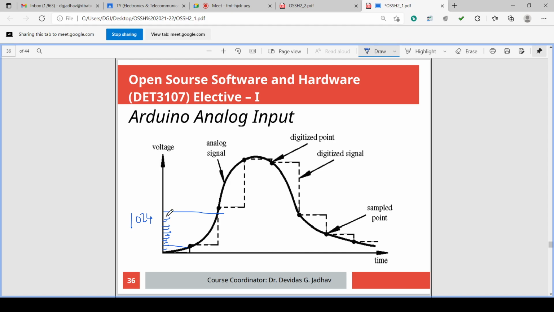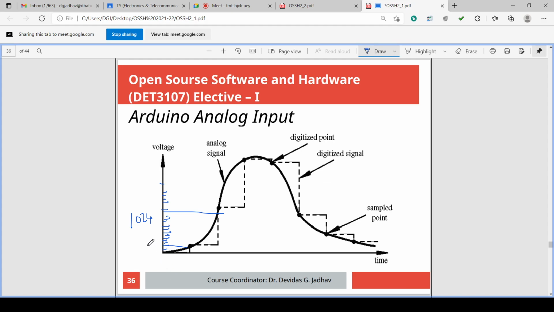So this is the resolution. There will be 1024 such values, levels. And this depends on 0, 0, 0, 0, 0, 0, 0, 0 to 1, 1, 1, 1, 1, 1, 1, 1. That is, all 8 bits are 0 to all 8 bits are 1. So this is 00 to FF.